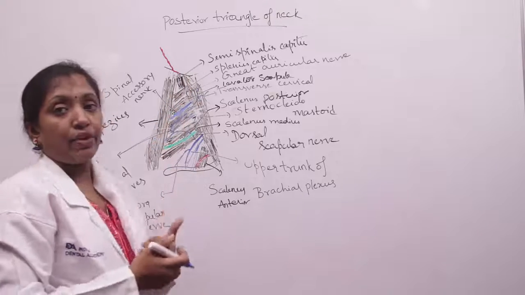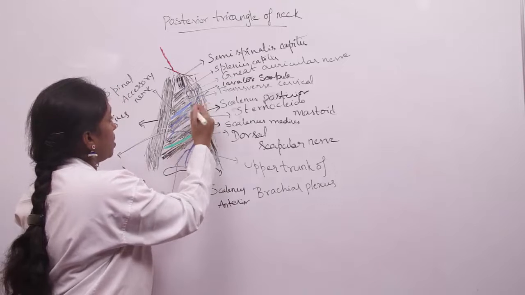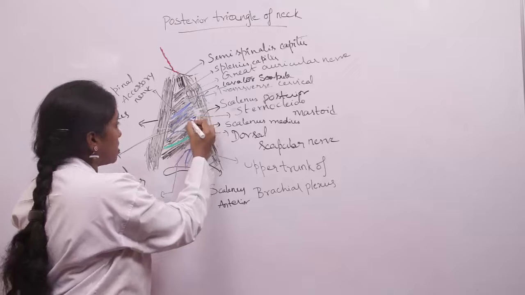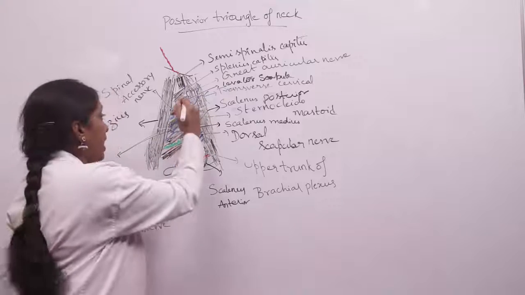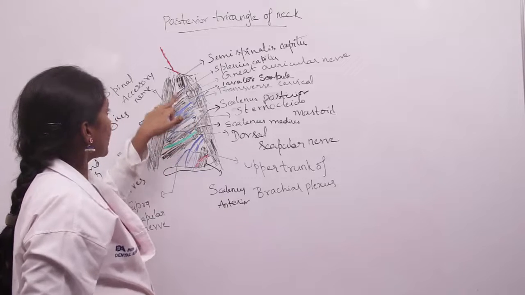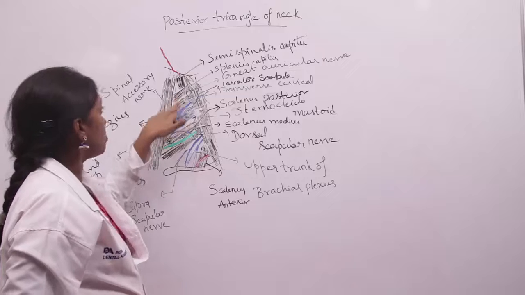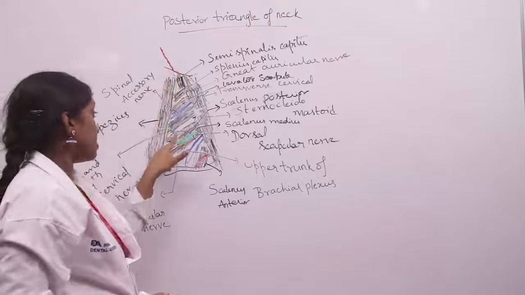And coming to the other structures, this spinal accessory nerve divides the posterior triangle into the upper carefree triangle and the lower careful triangle. Here is the C3 cervical nerve, here is the C4 cervical nerve. The important structures of the occipital triangle lie below the spinal accessory nerve. Above the spinal accessory nerve, we don't have that many nerves. So this is the carefree triangle and this is the careful triangle.